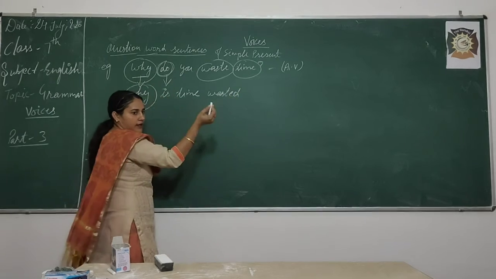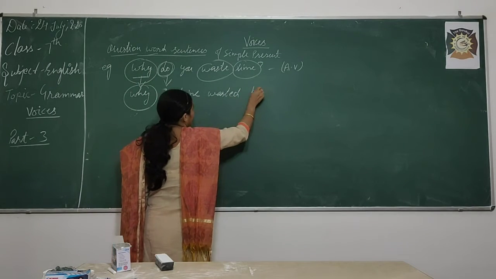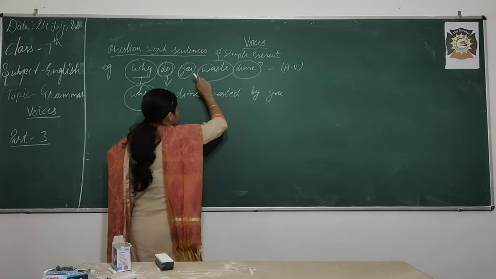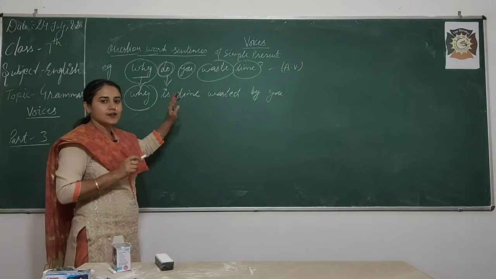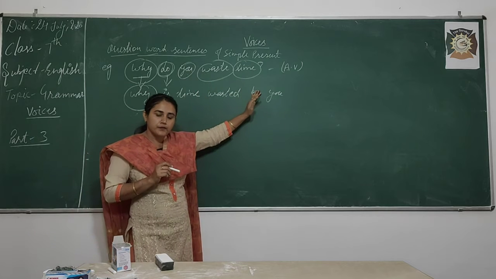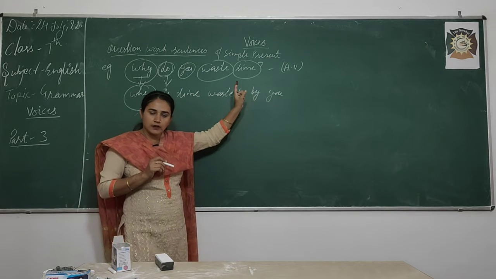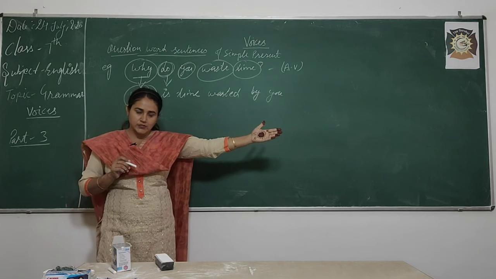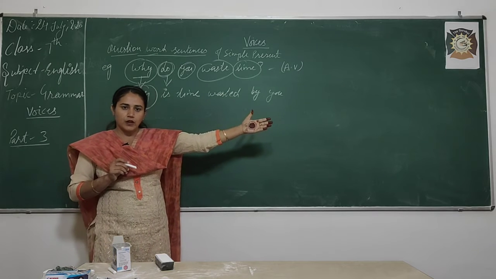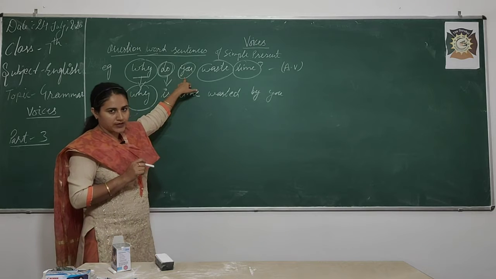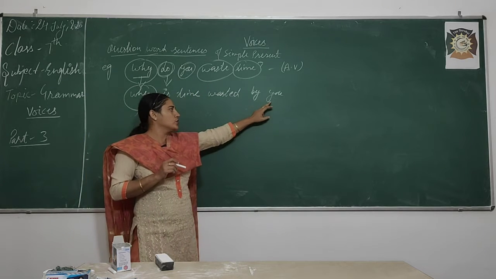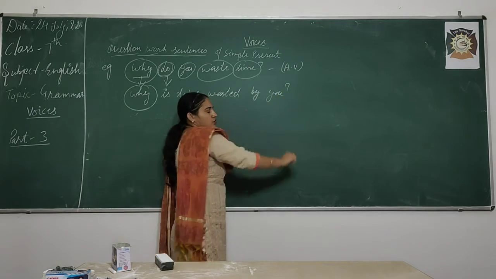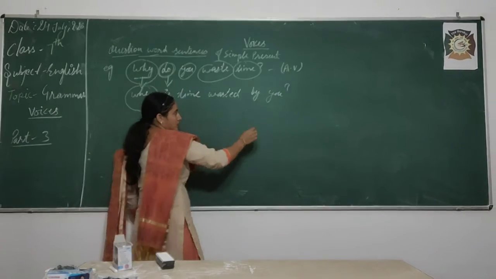wasted, then by, then you, means, so you is subjective case and what is the objective case of you? Yes. Have you done the table of the cases, subjective case, possessive case and objective case, dear students? Have you done? Okay. So, you is subjective case and you, your, you again is the objective case of you, and put question mark. This is your passive voice.